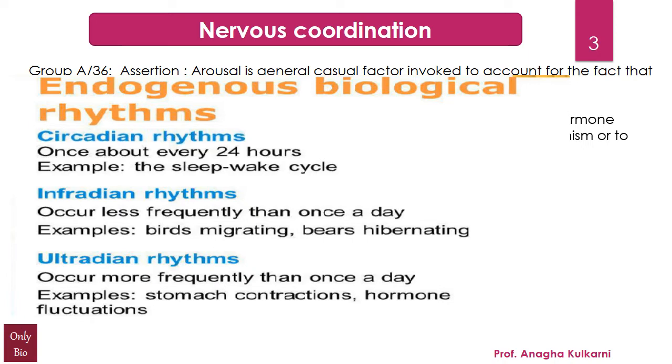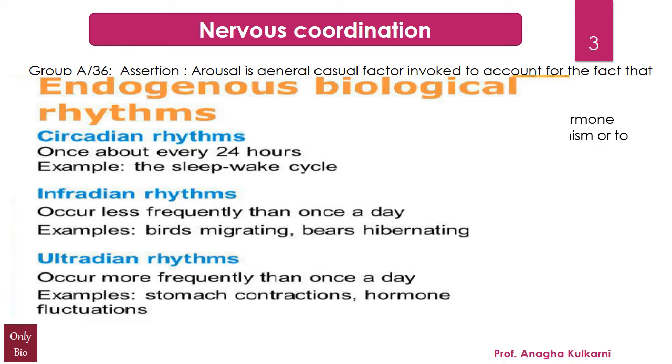And the ultradian rhythms are those which occur more frequently than once a day, for example, the stomach contractions and the hormone fluctuations. But all of this definitely suggests that there is a kind of coordination between the nervous as well as the endocrine system.